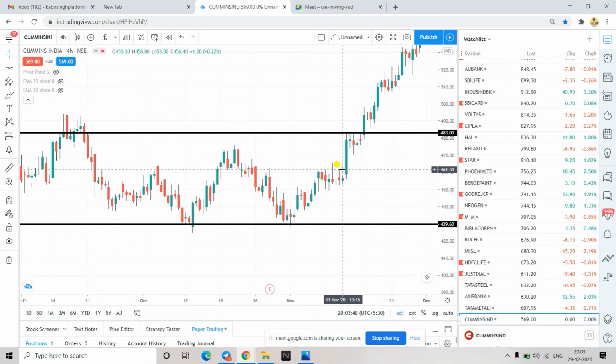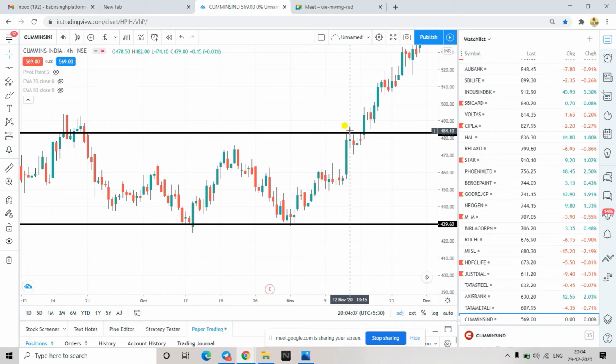This is a halt candle. After reaching this point, a halt candle. See, the high is only broken here. Yes or no? So this is a halt area. Small candles are getting formed after a bullish candle.